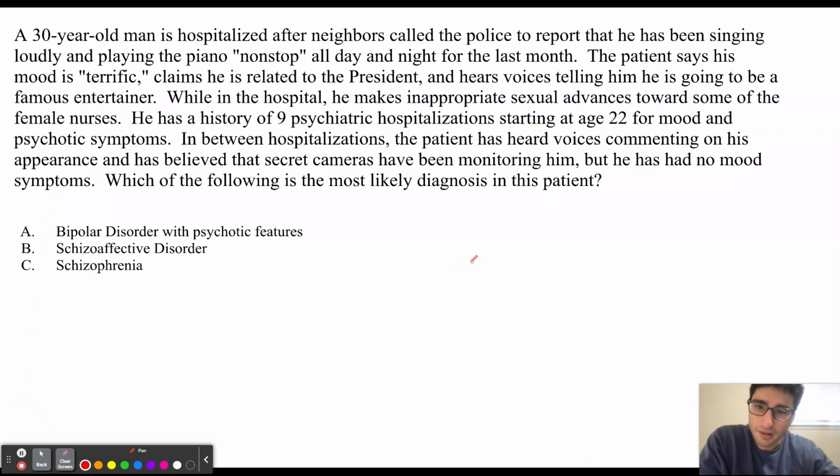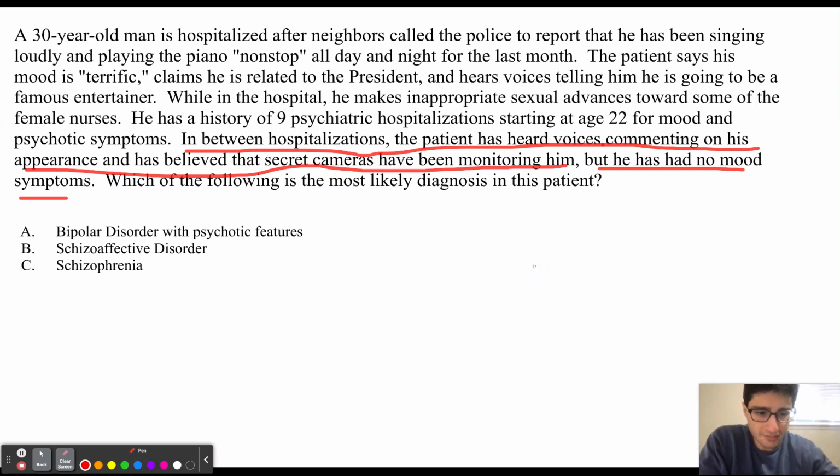So, the key that is going to be the determining factor for diagnosing schizoaffective disorder is going to be this sentence. In between hospitalizations, the patient has heard voices commenting on his appearance and has believed that secret cameras have been monitoring him, but he has had no mood symptoms. So, without having any mood symptoms like major depressive disorder or manic episode, he still has had hallucinations and delusions. So, as a result, this is going to be a diagnosis for schizoaffective disorder.